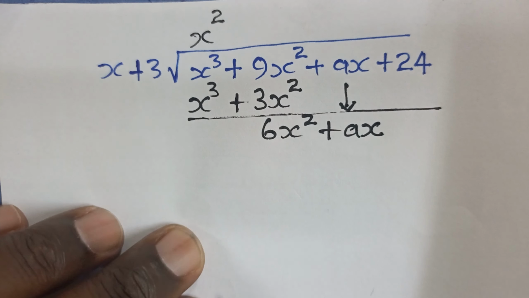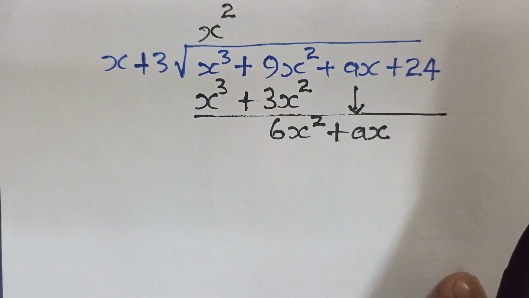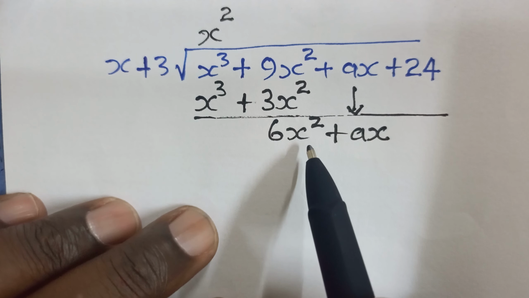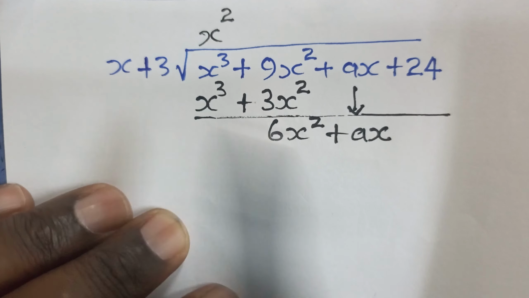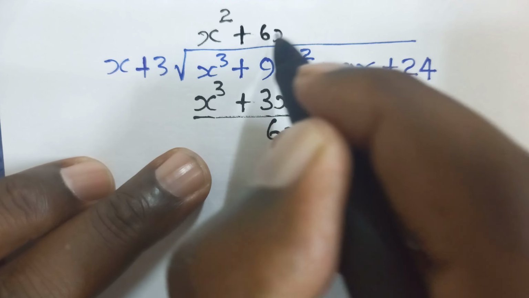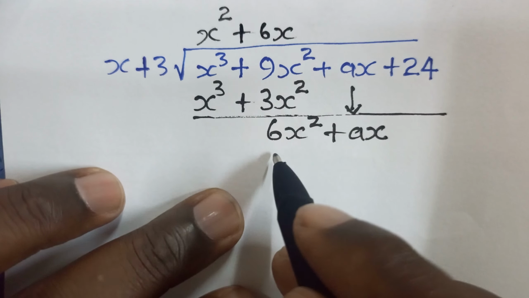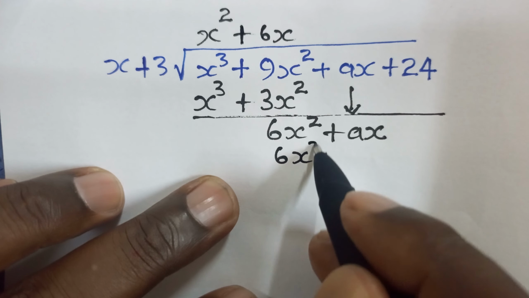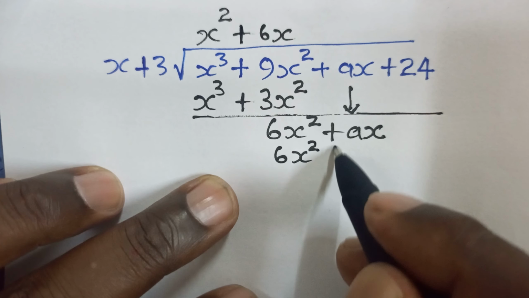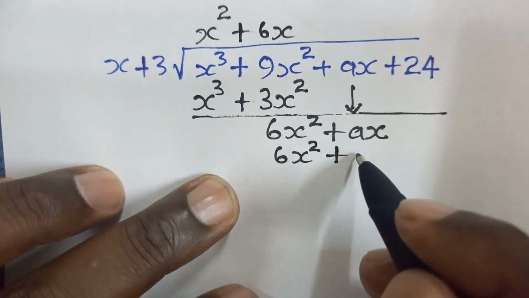ax. We also look for another number that, if we multiply by x, we get 6x squared, and that is 6x. So this one becomes 6x squared. Multiply that by 3, here we get 18x.